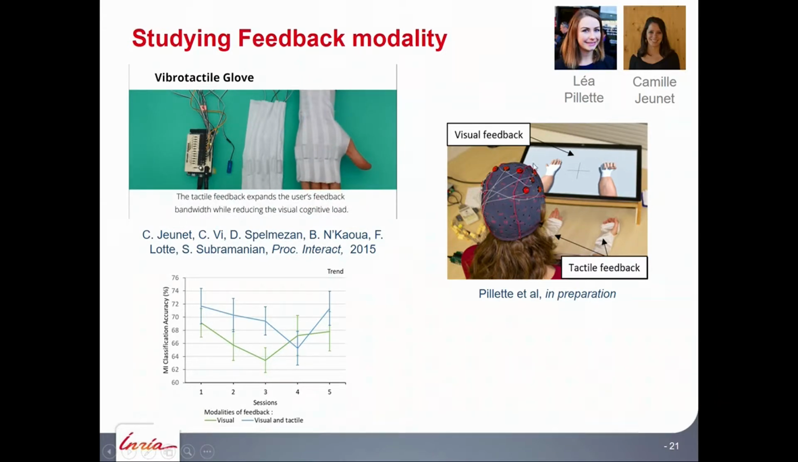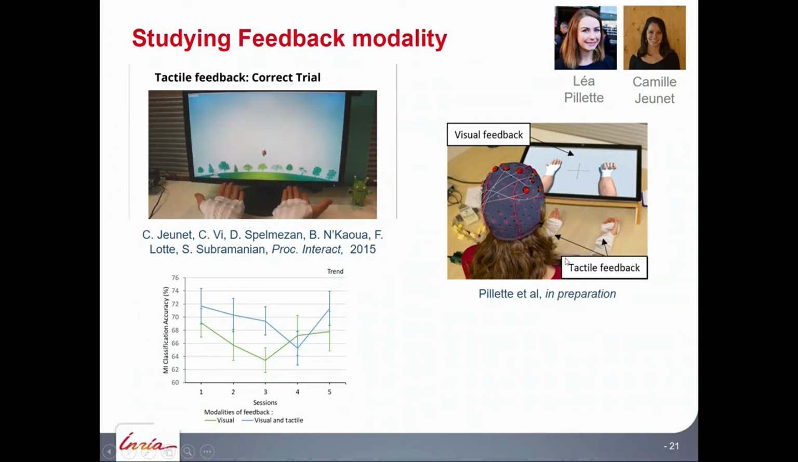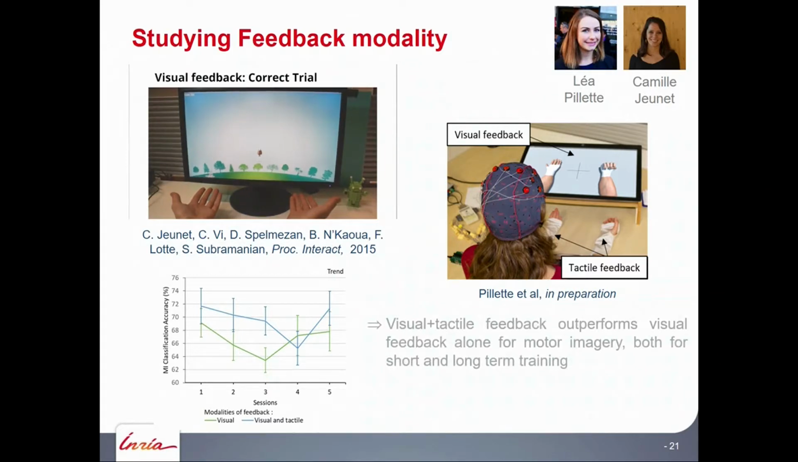We also studied that on a longer term using this type of system in which we combine realistic visual feedback with 3D hands moving and tactile feedback on the hands. That's the system we are developing for post-stroke rehabilitation with the hospital in Bordeaux. We tried that so far only on healthy users, but we could show that across time, the tactile feedback in blue gets consistently better performances. So when you combine visual and tactile feedback, you get better performances as compared to visual feedback only.